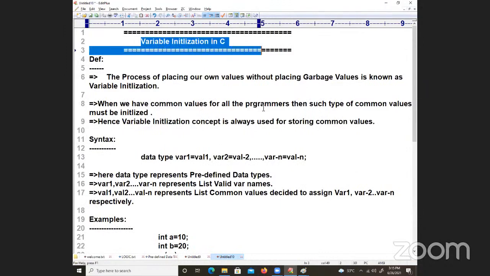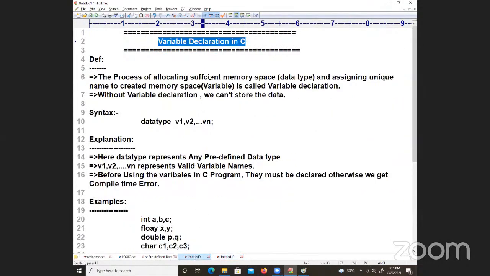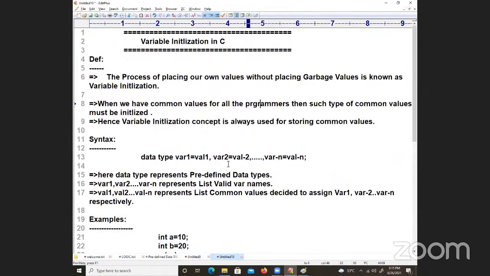So the previous topic is variable declaration, and this is called variable initialization, because programmatically these things are compulsory. Whether you learn Java, C language, or C++, these are the minimum basics required. The main intention of this 10 days is teaching the basics in C language, and those basics will help you in learning further things.